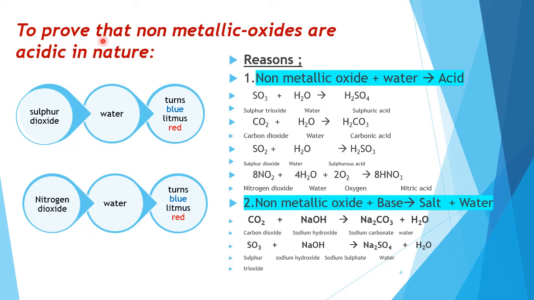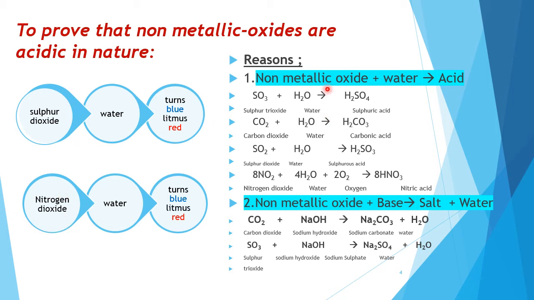Now, to prove that non-metallic oxides are acidic in nature, when you pass sulfur dioxide gas through water and bring a blue litmus paper, and if the blue litmus turns to red, that shows that sulfur dioxide is acidic in nature. The same way, when you pass nitrogen dioxide gas through water and when the blue litmus turns from blue to red, that shows that nitrogen dioxide is acidic in nature.